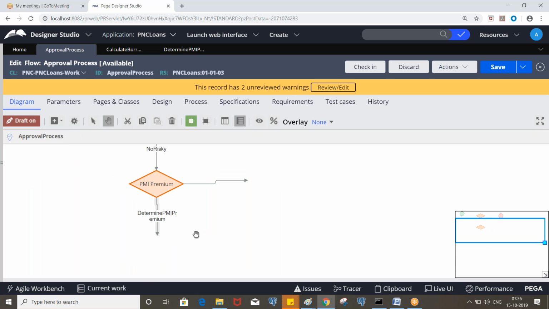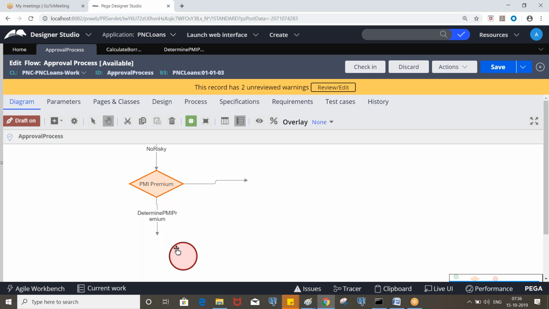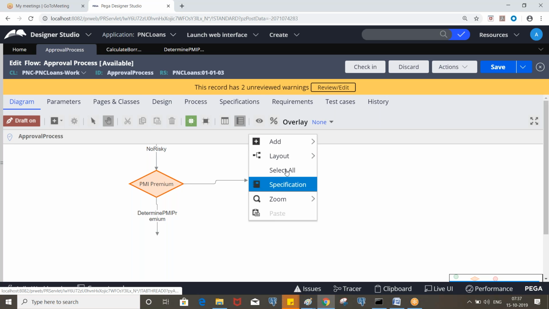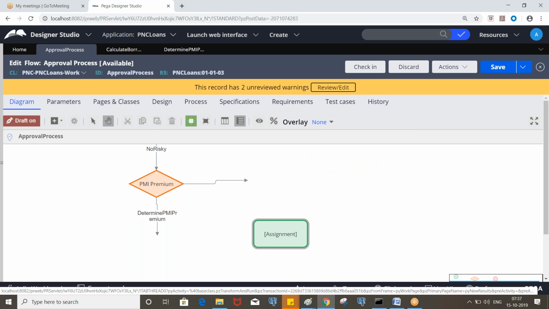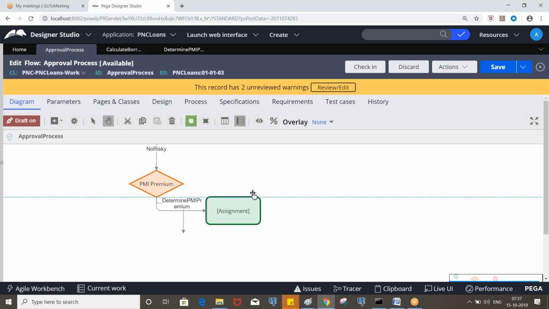And here we can update the status. Okay, no. But whether it is required or not, it has to go for manager approvals, right? So we can put like this. Take this connector. One second.